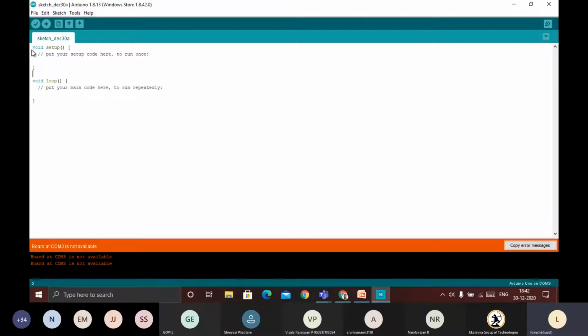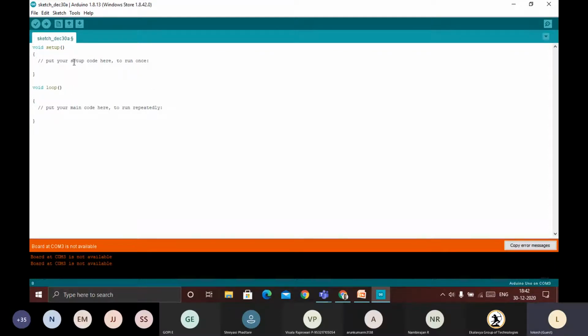So this is a bare minimum sketch. There we have two functions. One is called the setup function. You can now clearly see this is the bare minimum sketch. In this one we have a void setup function, and this is the loop function.